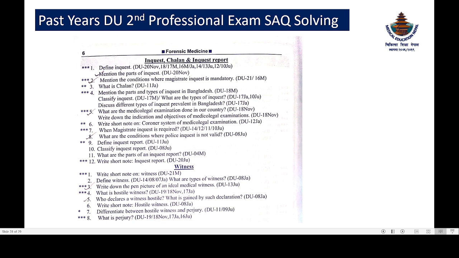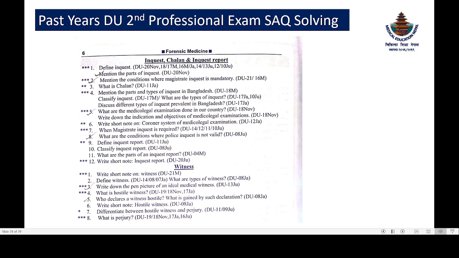Now, what are the conditions when magistrate inquest is mandatory? Okay, so these are when there is a death in police custody, during police interrogation, or during police firing, when there is a death in prison, when there is a death in psychiatric hospital, or exhumation. These are all given in the previous slides. Now, what are the medical legal examinations done in our country, or what are the different types of inquest prevalent in Bangladesh? So this is the same question. There is a police inquest and magistrate inquest done in case of Bangladesh. Now, when magistrate inquest is required, same.